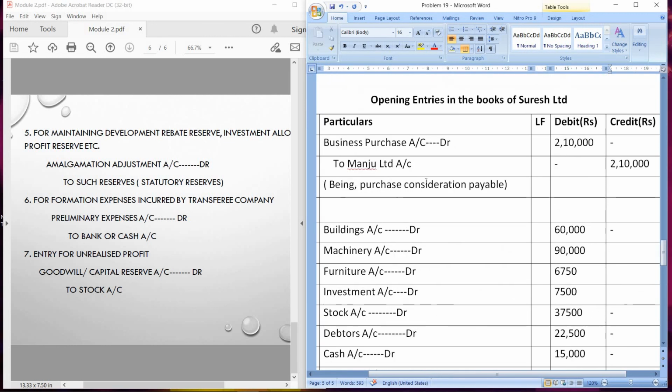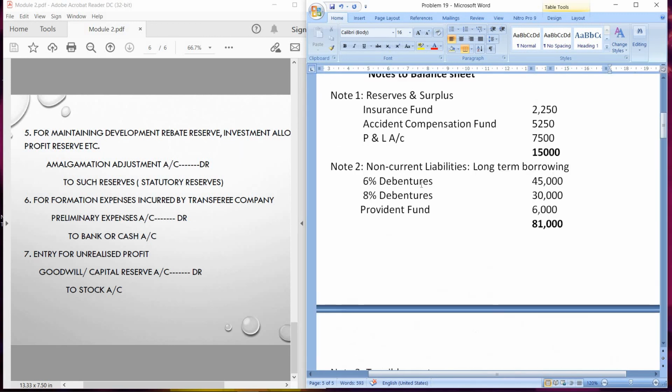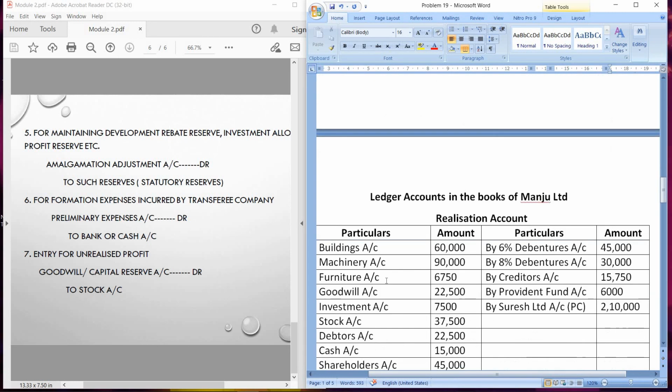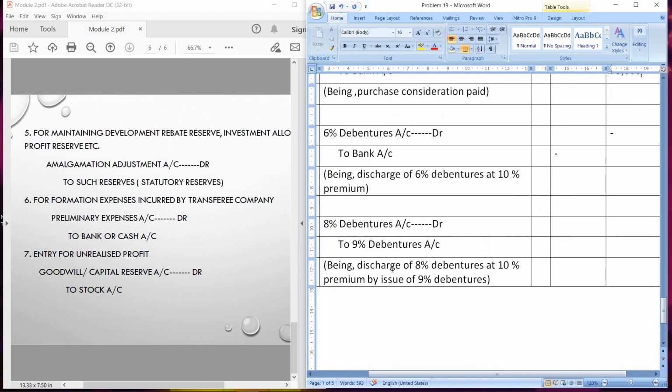What is the actual value of these debentures? You can see here, value of 6% debentures is 45,000. They are discharged at a premium of 10%. That means 45,000 plus 4,500. So payment made is 49,500. Okay, that we will consider on both the sides. Narration being discharge of 6% debentures at 10% premium.